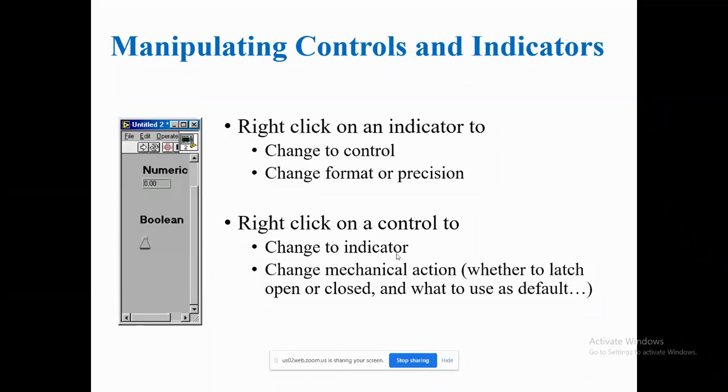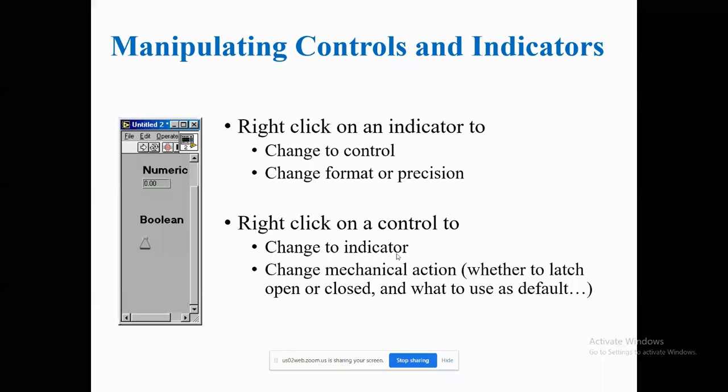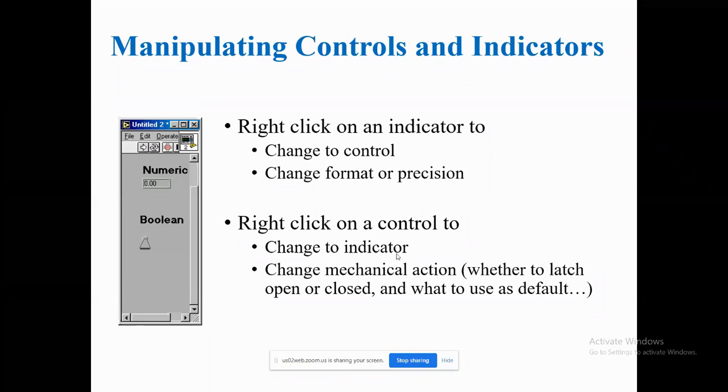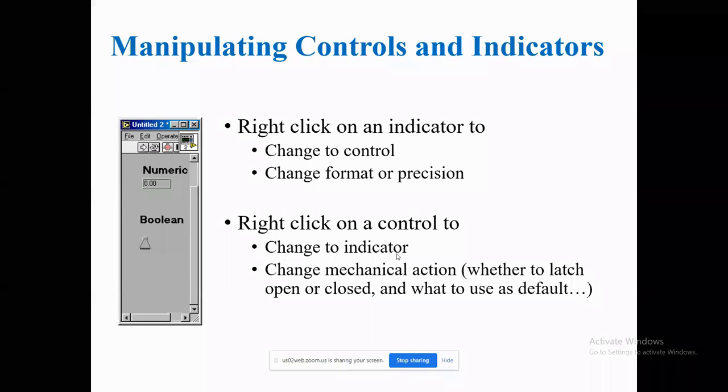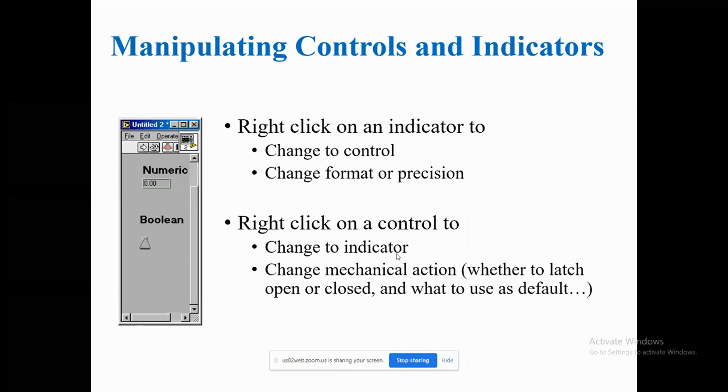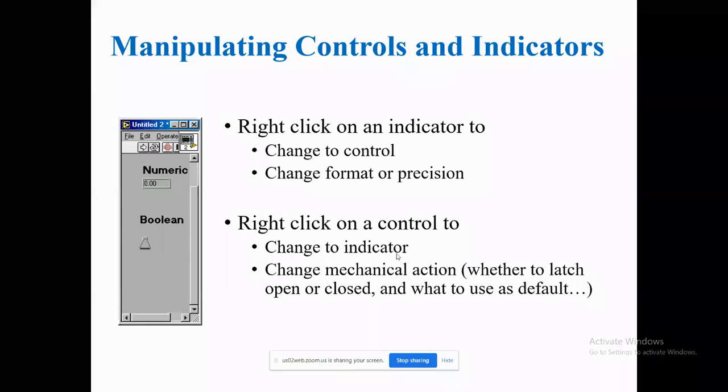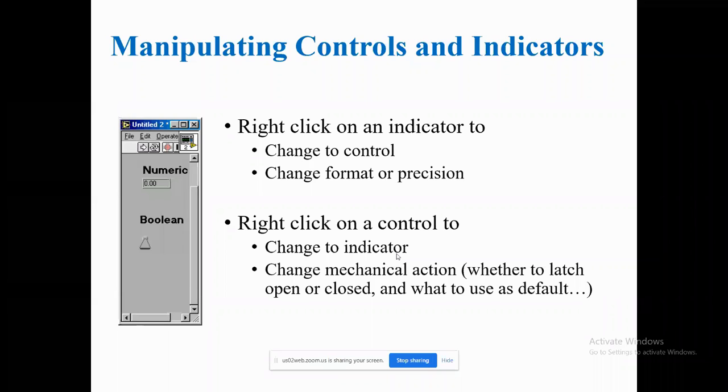For example, to design a system, you can take a function, what we call a CRO. In our CRO, there is a power switch. To design that power switch, you have only 2 options: either switch off or switch on. In that case, you can use the Boolean controller.